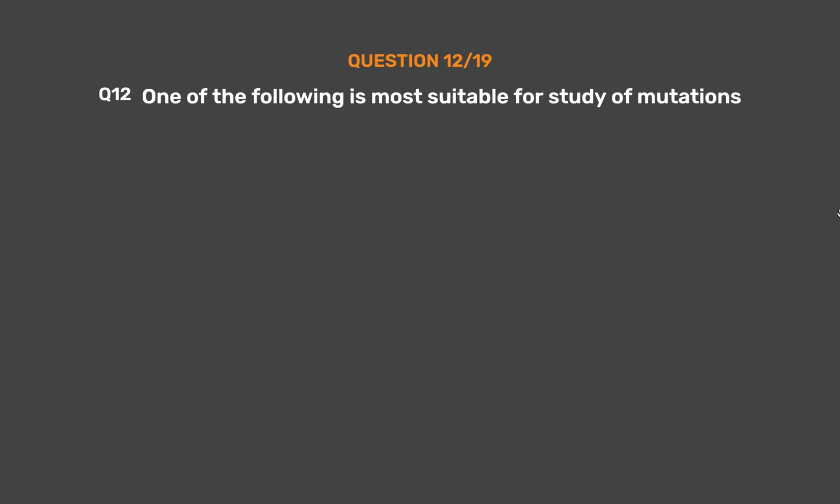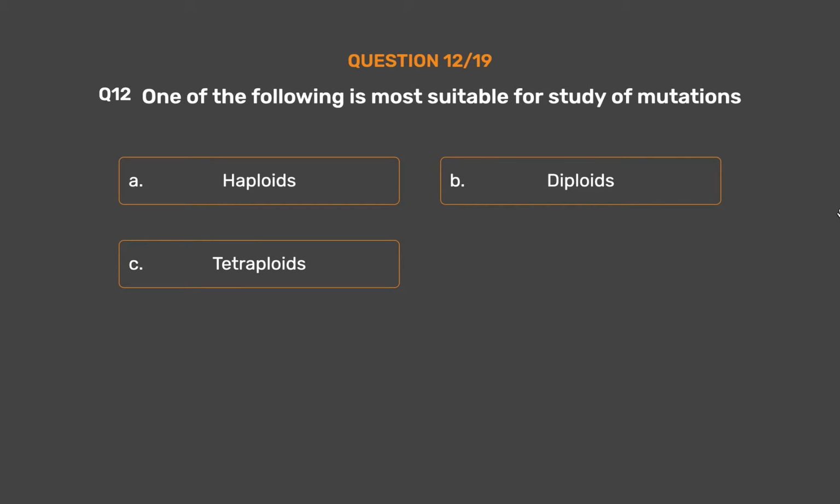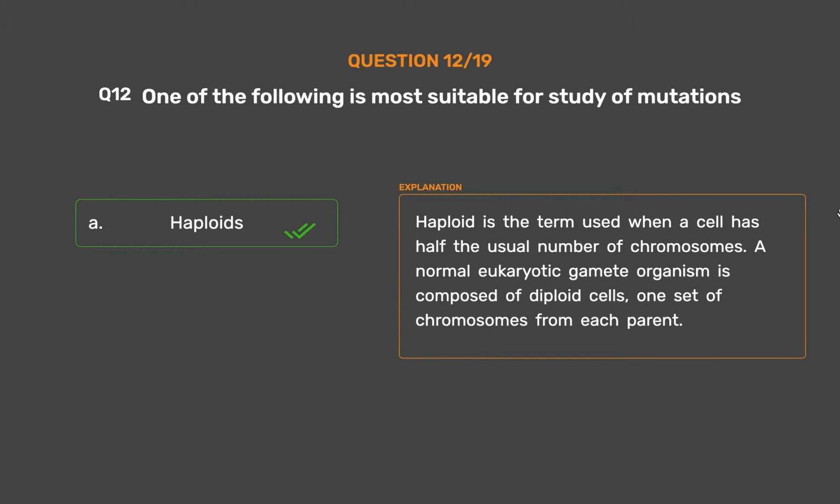Question number 12. One of the following is most suitable for study of mutations: Option A, haploids. Option B, diploids. Option C, tetraploids. Option D, polyploid. The correct answer is Option A, haploids. Haploid is the term used when a cell has half the usual number of chromosomes. A normal eukaryotic organism is composed of diploid cells, one set of chromosomes from each parent.